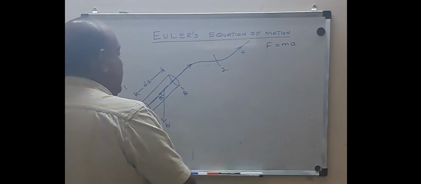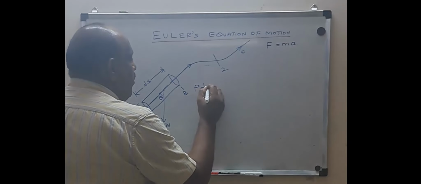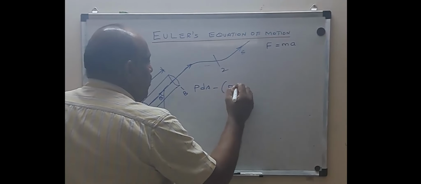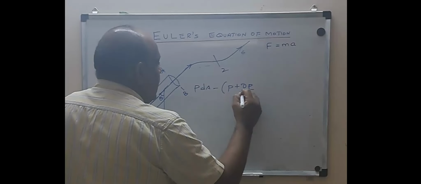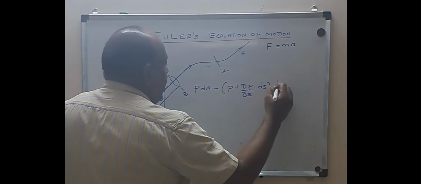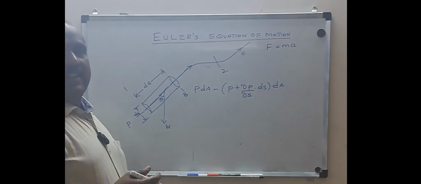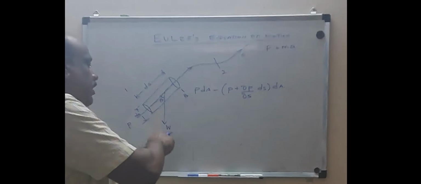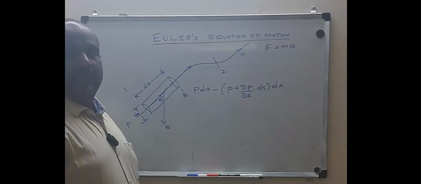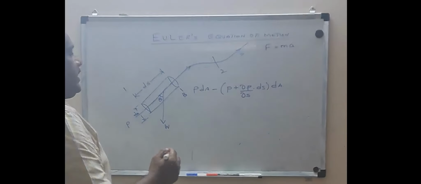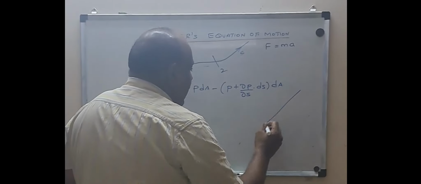Now I can tell it is P into dA minus P plus dou P by dou S into ds of dA. That's fine. Now one more force is there. What is that one more force? The weight of this fluid element. Now this weight is similar to my inclined one.